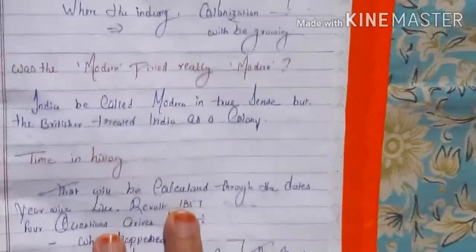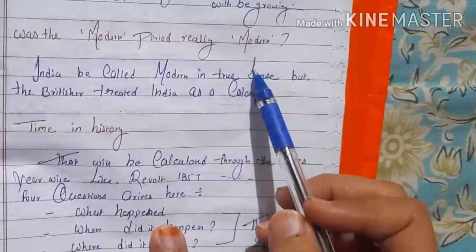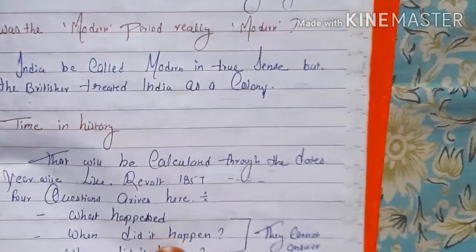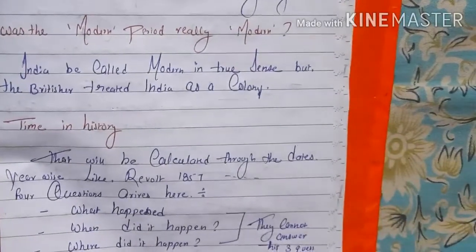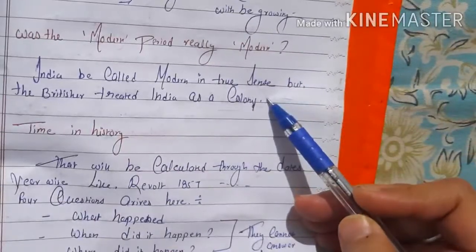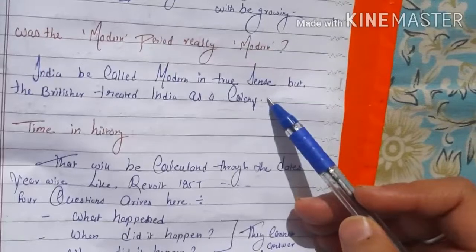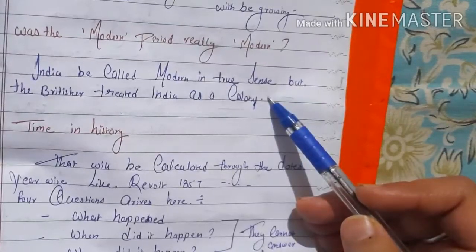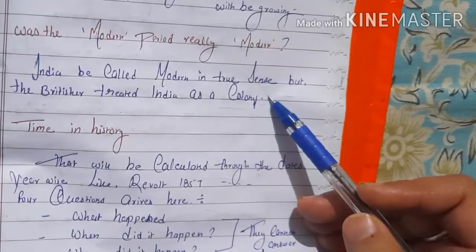Next topic which is given is: was the modern period really modern? क्या आप कह सकते हो कि जो मॉडर्न पीरियड है वो मॉडर्न नहीं है? No, we can't say strictly. Why? Because Britishers still treated us as a colony. So we cannot say that India was in a modern period. हम नहीं कह सकते, true sense में नहीं कह सकते.